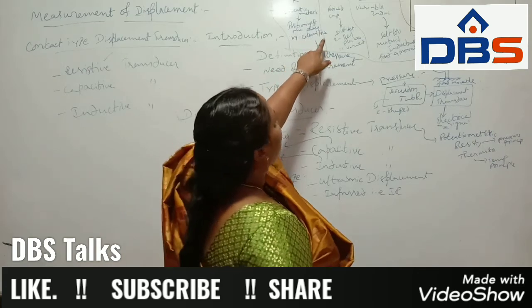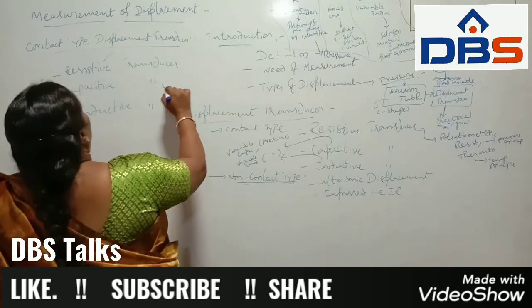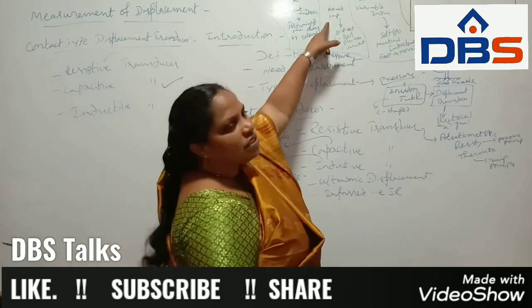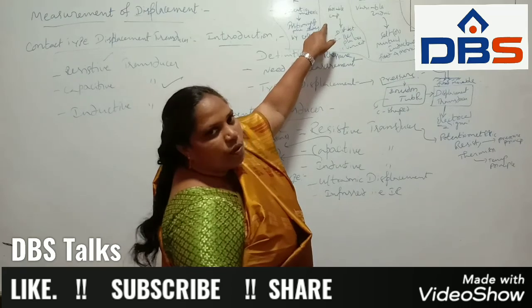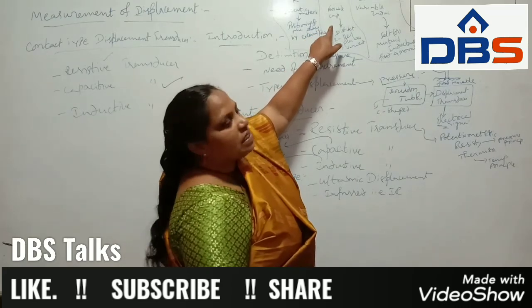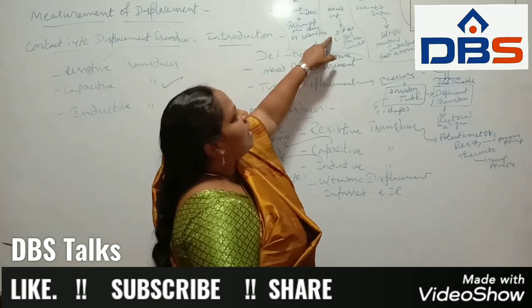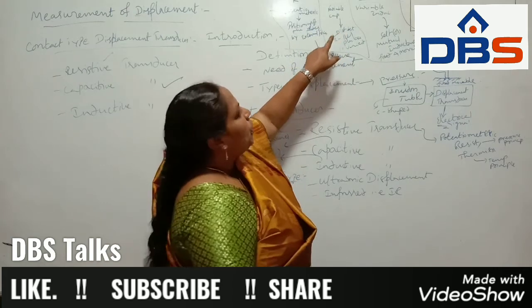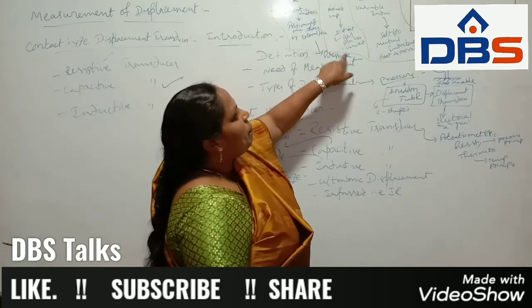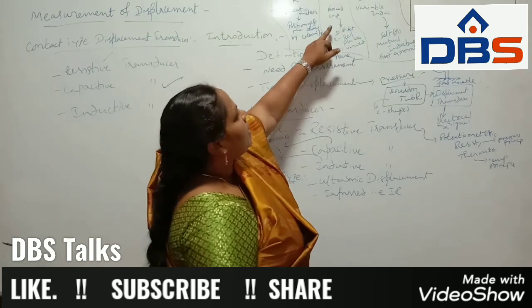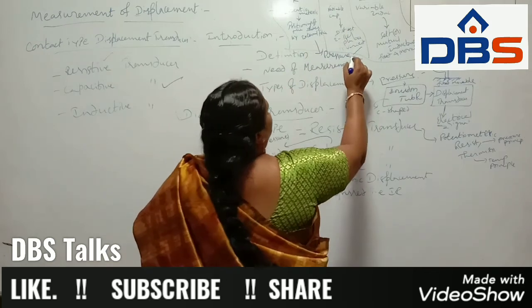Likewise, for the capacitive transducer, the operation is, suppose we take the variable capacitor, where the distance between the two parallel plates is varied. That is also based on the pressure principle.